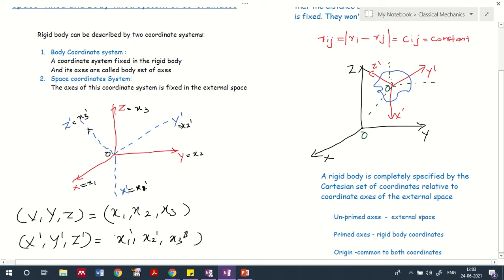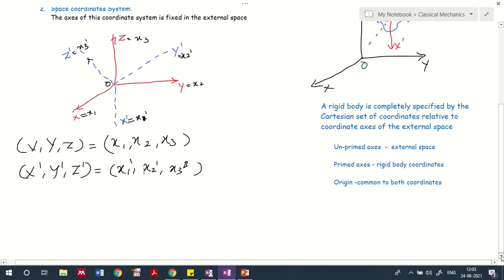Normally, the unit vector along the x axis is i cap, along y is j cap, and along z is k cap.